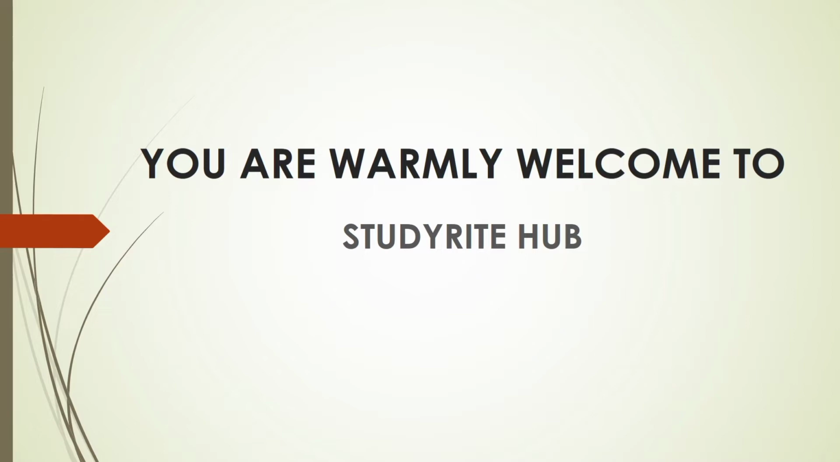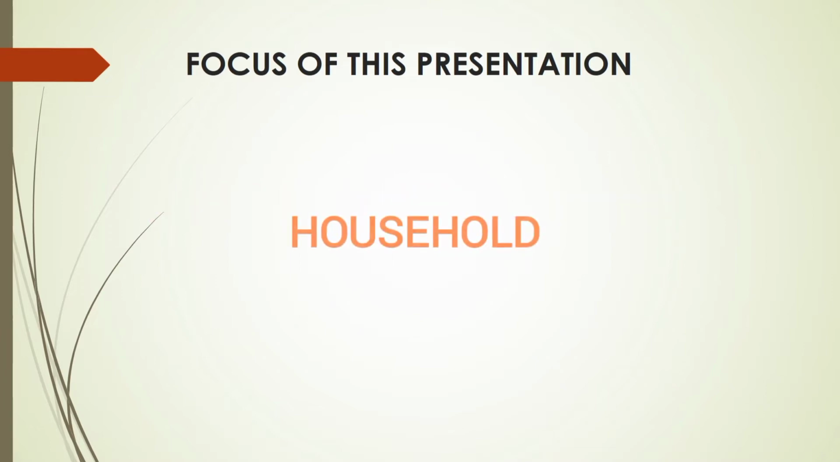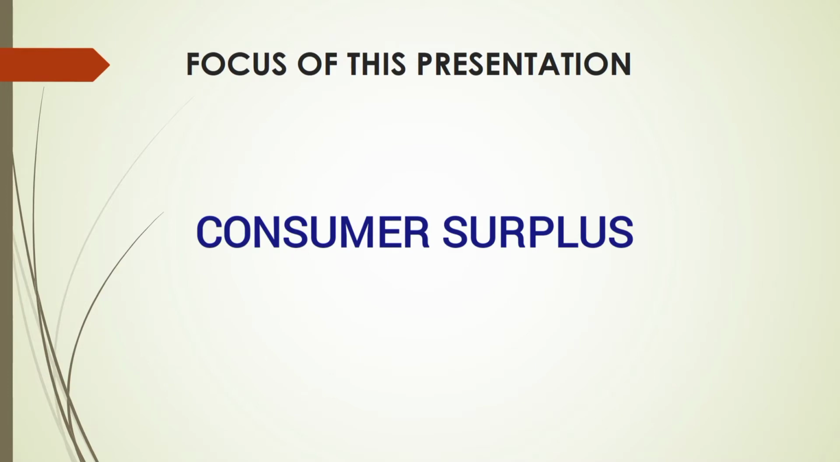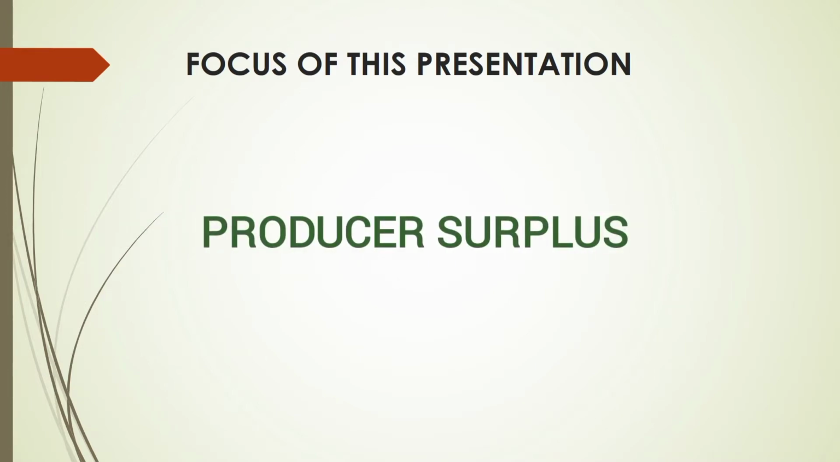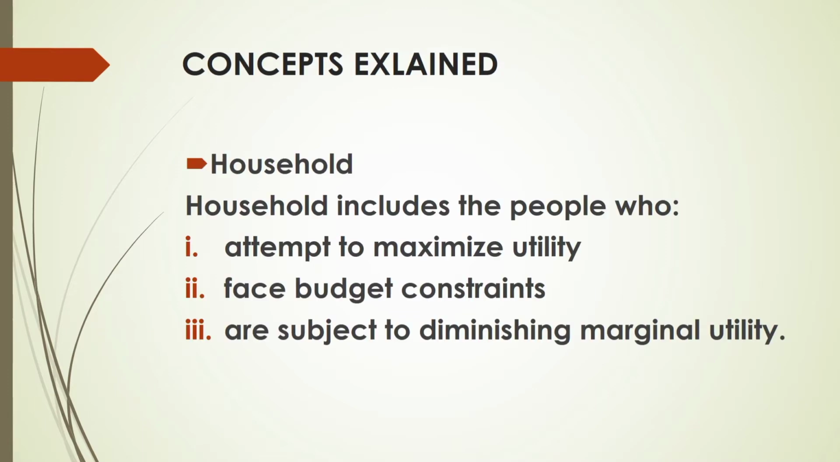I am so excited to be back with you to continue with our discussion on one of our favorite economic models, the demand and supply model. In our discussion today, we're going to look at what a household is, firm, returns, consumer surplus, producer surplus, and anything related to the concept of demand and supply. We can't talk about demand and supply without considering household.